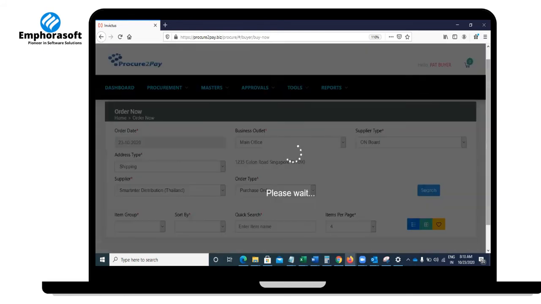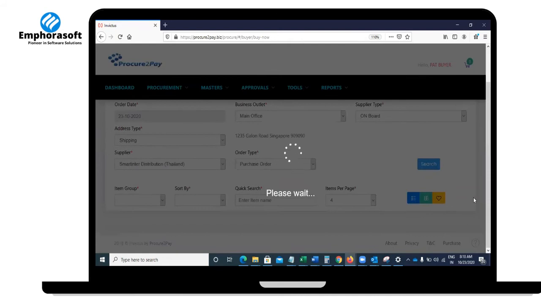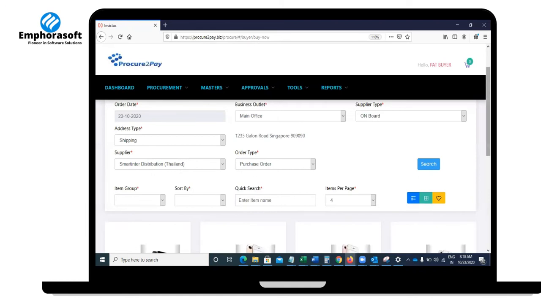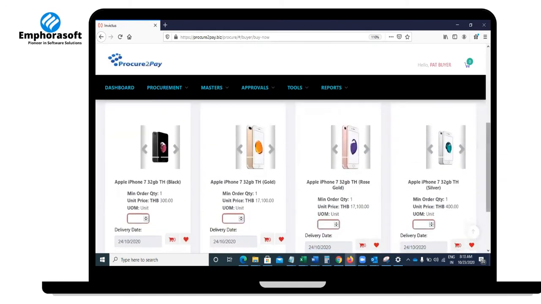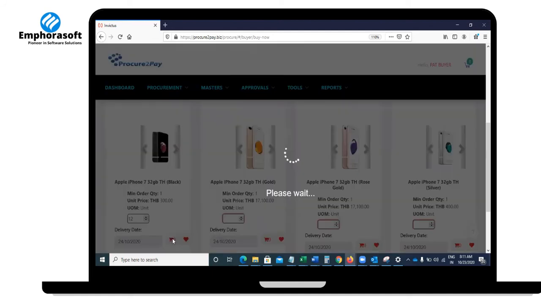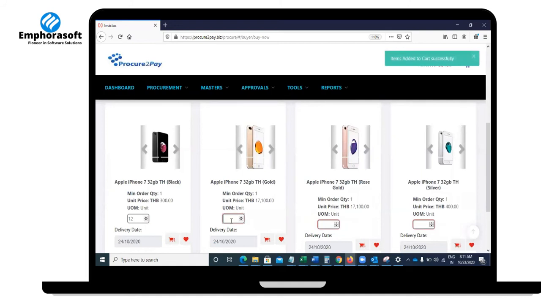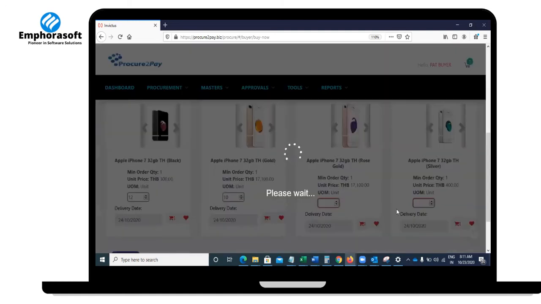and search. So here he will see all the images, right, along with products and everything. So that's where he can set up. So I need 12 mobiles, and I need 10 of this one, with the same delivery date or different delivery dates. So I can select, right.